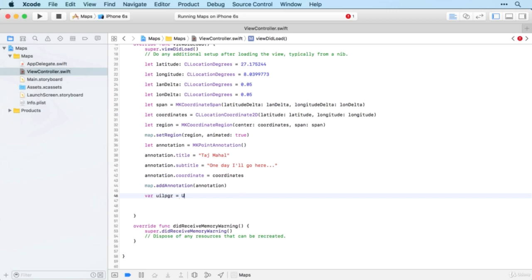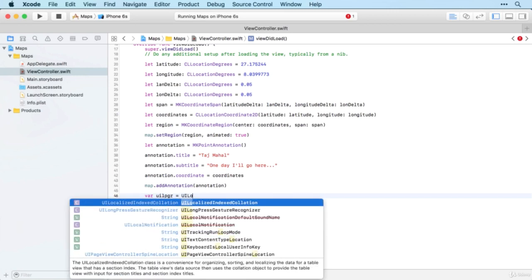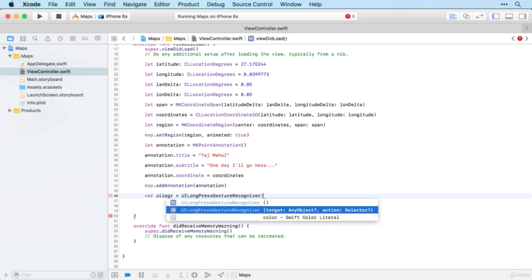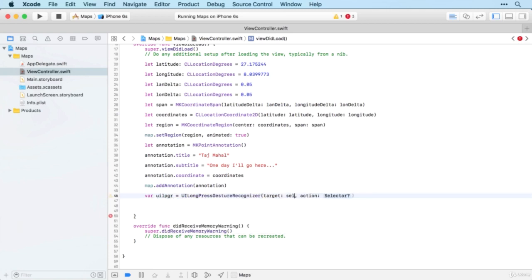And this is going to be a UILongPressGestureRecognizer, and it recognizes it on the whole screen. And this is going to have a target of the view controller, or the screen essentially in this case. And here then we add the name of the function that we're going to call when the long press gesture is recognized. So I'll just call it longpress.